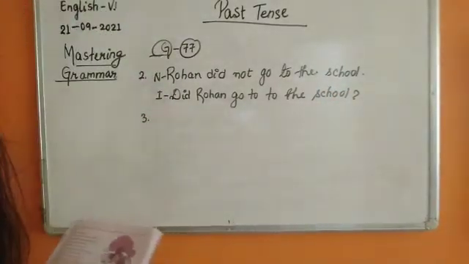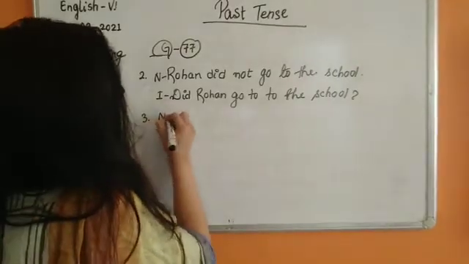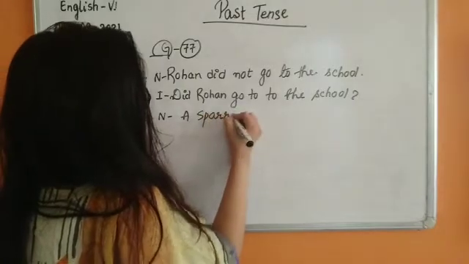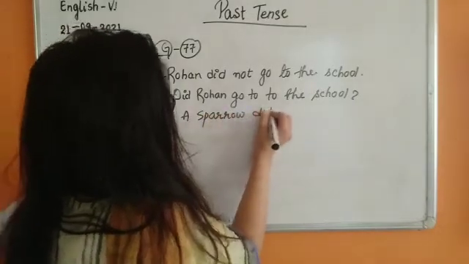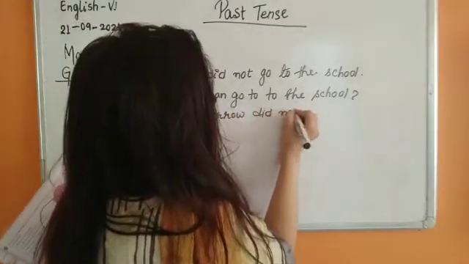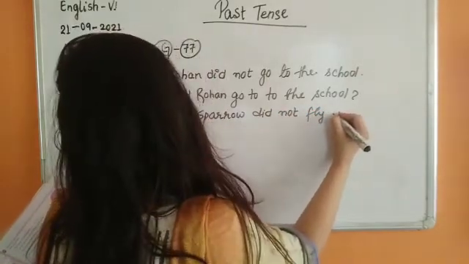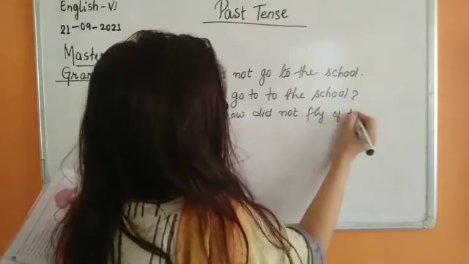Now number 3. A sparrow flew out of the window. Negative. A sparrow did not fly out of the window.